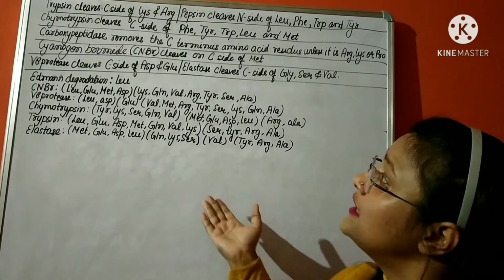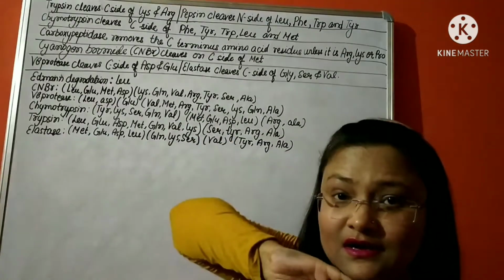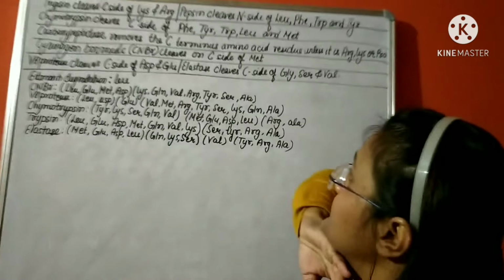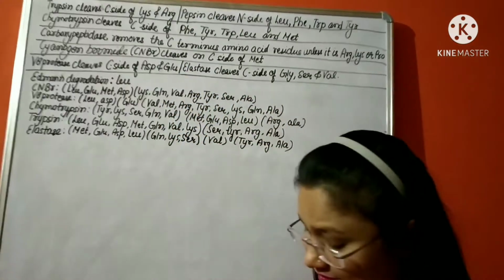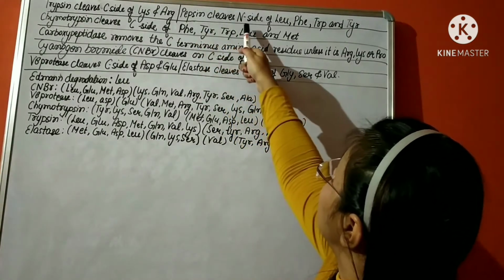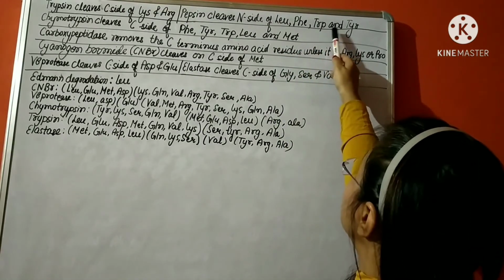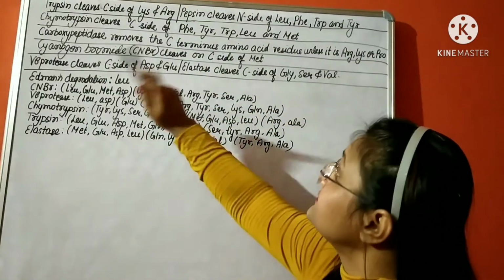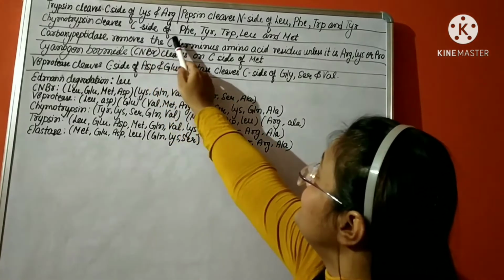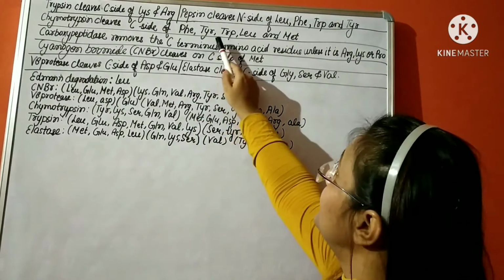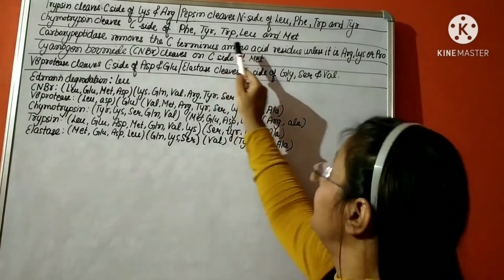So for ease, I have written where exactly various proteases cleave a given polypeptide. Trypsin, as already discussed, cleaves at C side of lysine and arginine, and pepsin cleaves at N side of leucine, phenylalanine, tryptophan and tyrosine. Chymotrypsin, I have already discussed, cleaves at C side of phenylalanine, tyrosine, tryptophan, leucine and methionine.